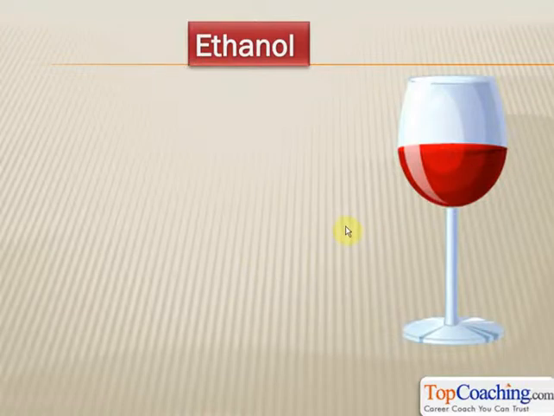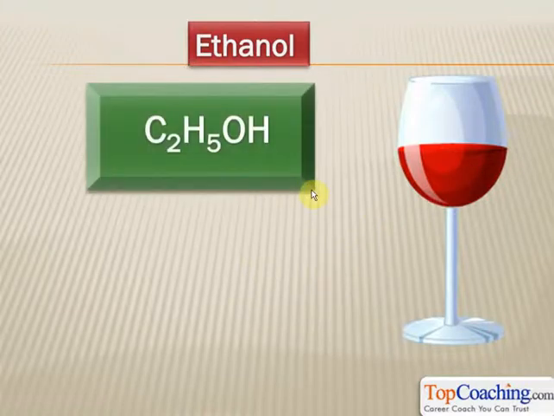First, let's study ethanol. Ethanol has the formula C2H5OH. We even studied some of the reactions of ethanol in the previous chapter. As you can see, ethanol is basically formed when one of the hydrogens of ethane is substituted by an alcohol group. As we already know, in naming organic compounds, we first write down the name of the alkane. C2H6 is ethane. Now we substitute one of the hydrogens of ethane with an alcohol group, so we add the suffix -ol. Therefore, the name of this compound is ethanol, C2H5OH.